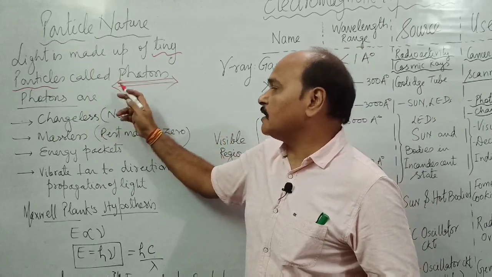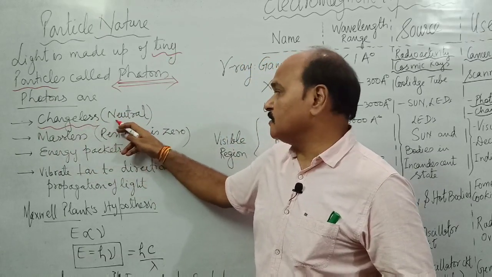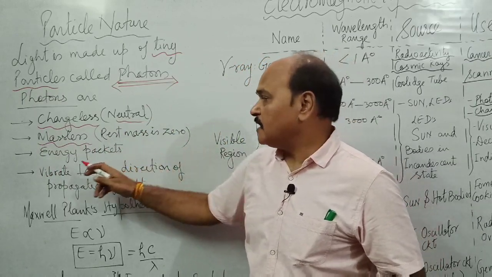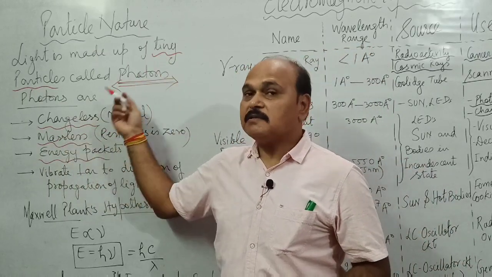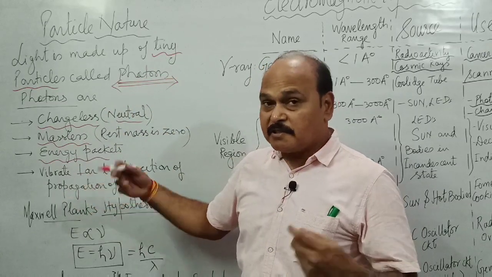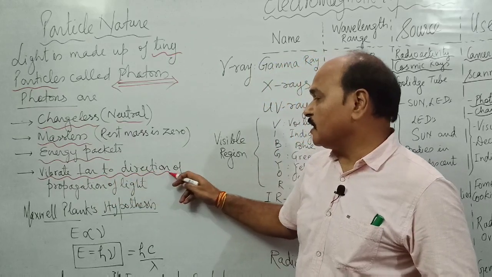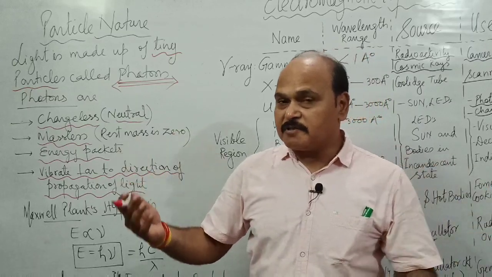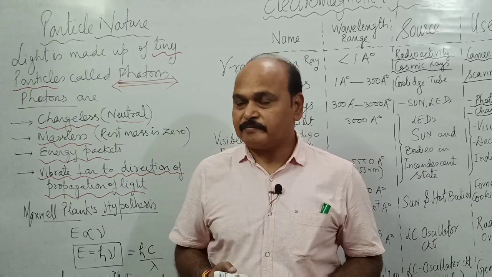These photons are chargeless, that is neutral, massless, that is their rest mass is zero, energy packets. So what are photons? Photons are chargeless, massless energy packets, and these energy packets vibrate perpendicular to the direction of propagation of light, and with whatever frequency they vibrate is the frequency of light they constitute.